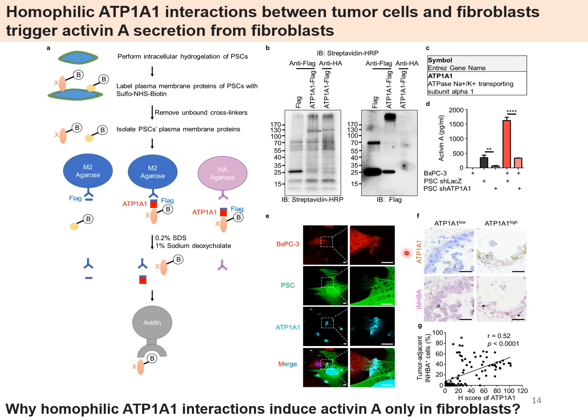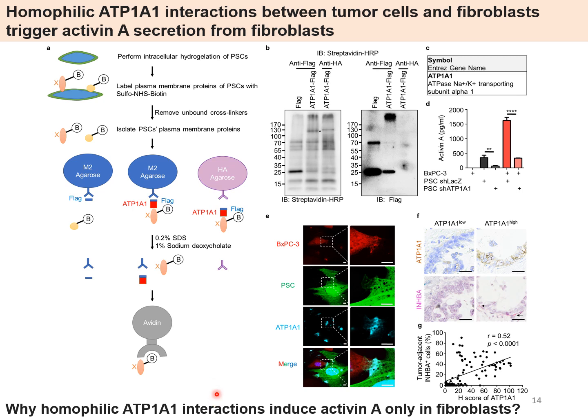Then I also confirmed the result in human PDAC specimens using IHC staining of ATP1A1 and RNAscope staining of Activin A in serial sections. The results show that ATP1A1 is indeed expressed in the tumor-stroma interface and correlated with surrounding Activin A expression. So homophilic ATP1A1 interaction between tumor cells and fibroblasts can activate Activin A secretion from fibroblasts.